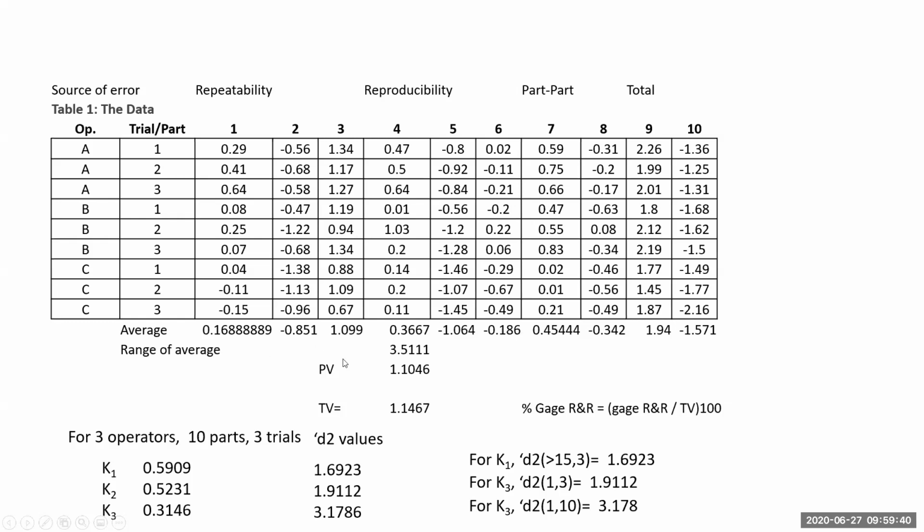The range is maximum of this minus minimum of this. Please note, range of averages will always be positive, right? Even if you have both negative values, you will have only positive values. You can check it out, right? Take 2 negative values, find out the range, it will always be positive. Then part variation is multiplied by K3 value. That is what is given here. K3 we know 0.3146. So 0.3146 into 3.111 is 1.1046. This total variation we are yet to calculate. Therefore, we will wait for it, and we will see K1 and K2 and then repeatability and reproducibility in the next slides.